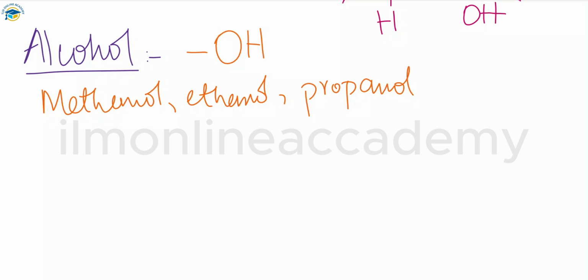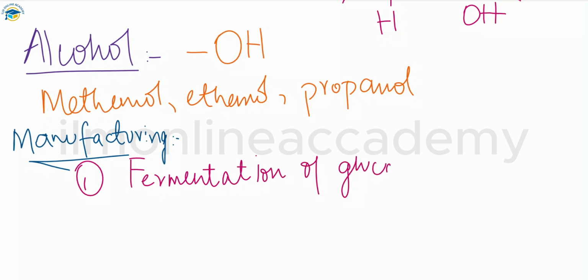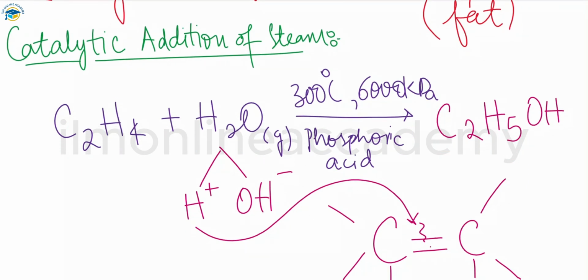For the manufacturing of the alcohols, there are two methods that are used. The first one is that by the fermentation of the glucose you can get the alcohol. We will also discuss in detail the fermentation of the glucose that happens for the manufacturing of the ethanol. And the next method is hydration of ethene. This is also the catalytic addition of steam, which we have done here.